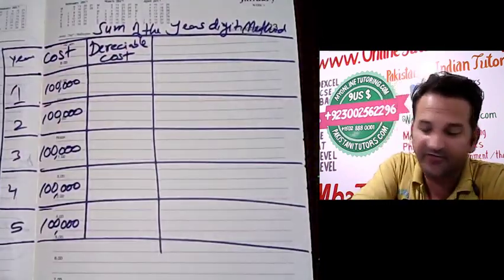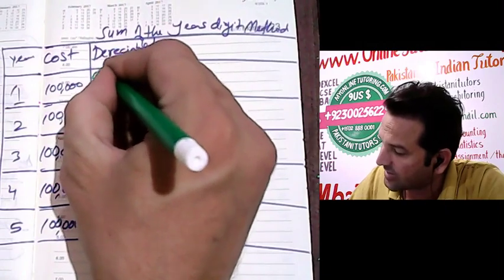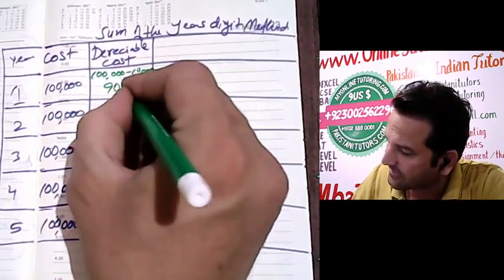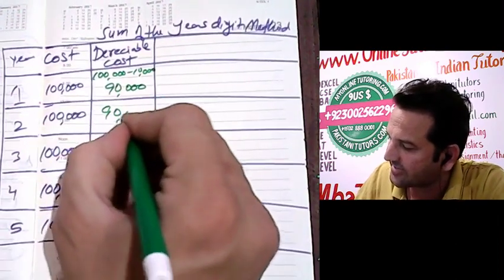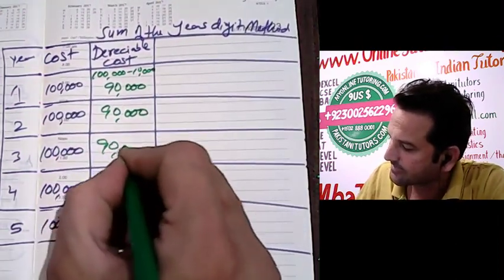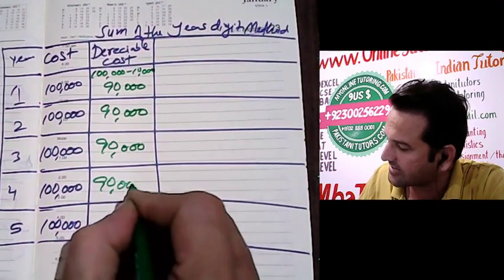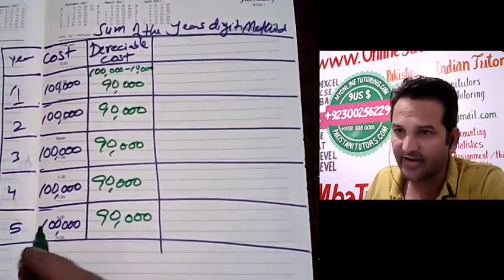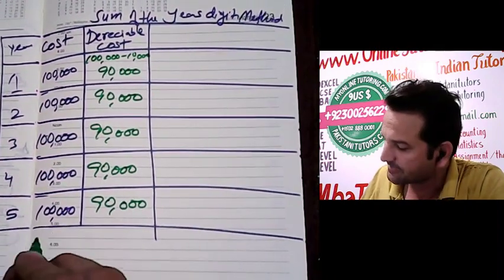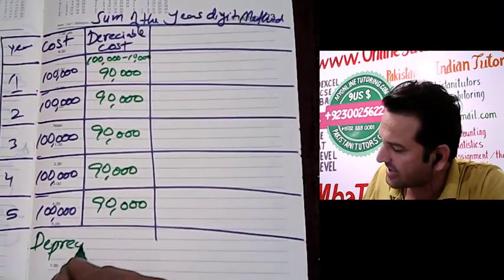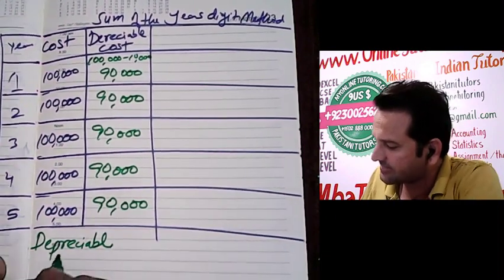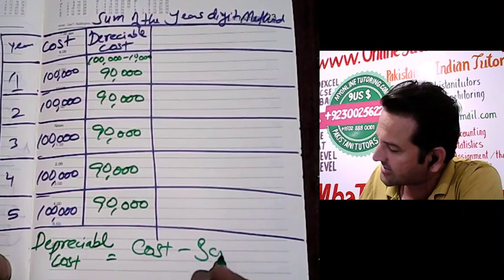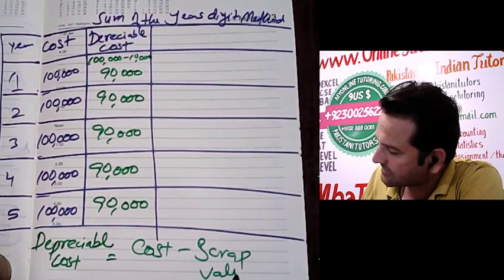So 100,000 minus 10,000 will become 90,000 for every year. What is depreciable cost? Depreciable cost is equal to cost minus scrap value.